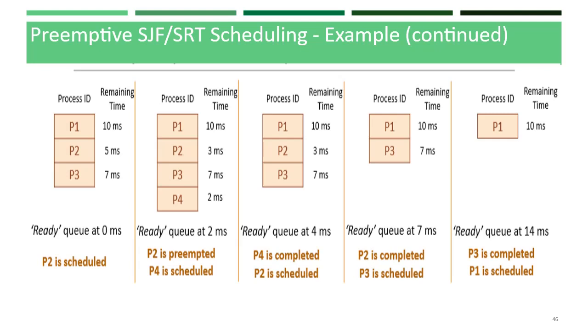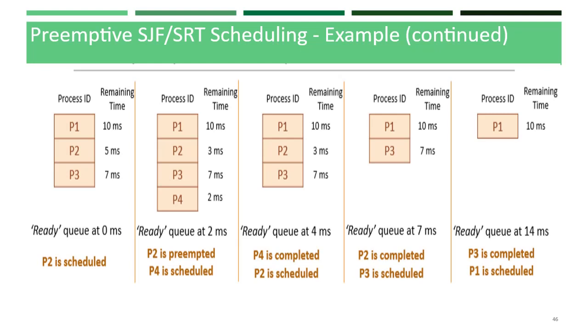At that time P4 is added with a smaller execution time. Compared to P2, P4 has less execution time, that is 2 milliseconds. Now P2 has to be preempted and stopped, and P4 is given a chance for execution. P4 will be scheduled and starts its execution.